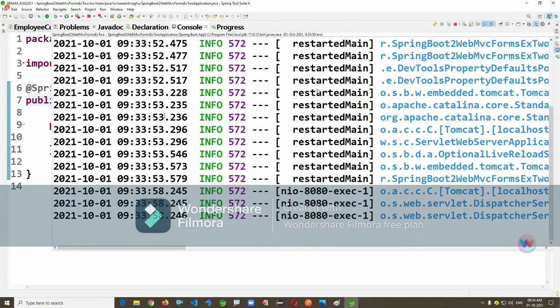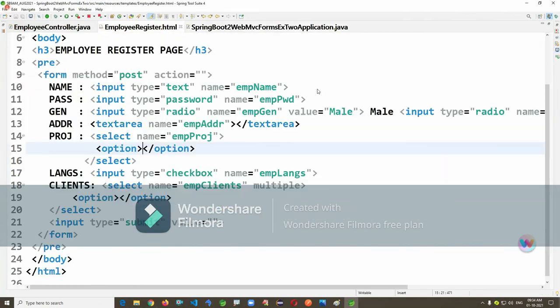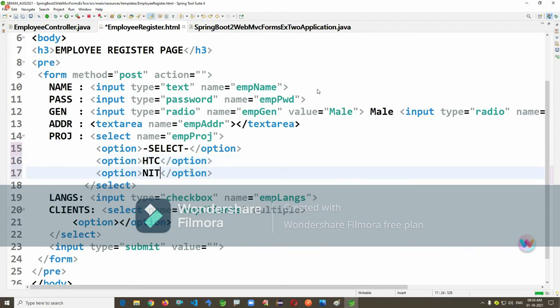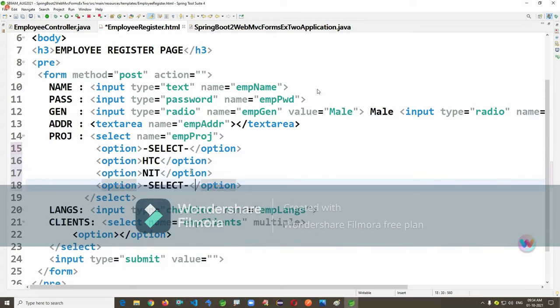Look carefully, it's a projects select. Okay, HTC project, NIT project, XY. Languages, value is equals to, I'm just writing, it's actually ENG.